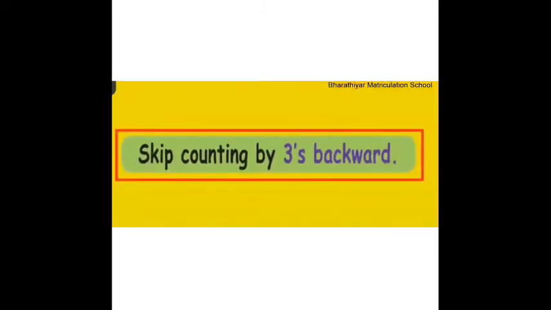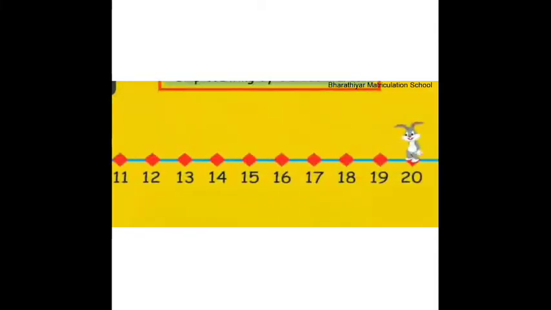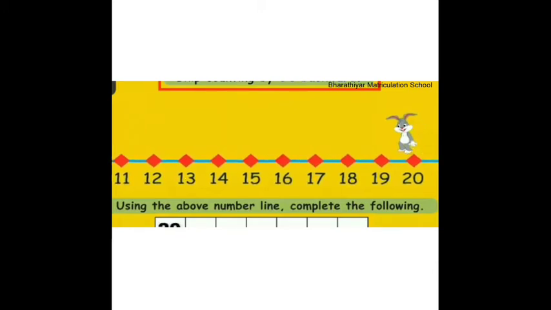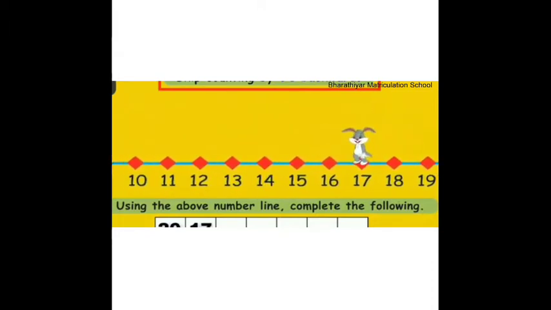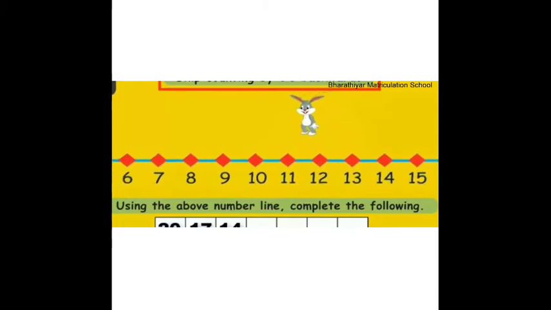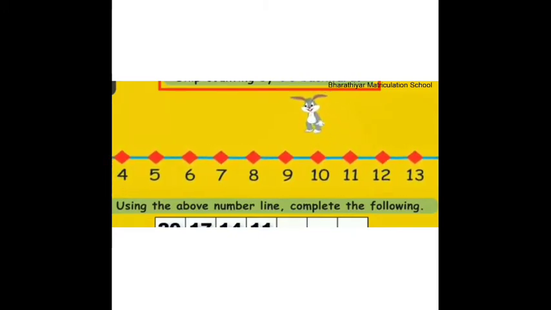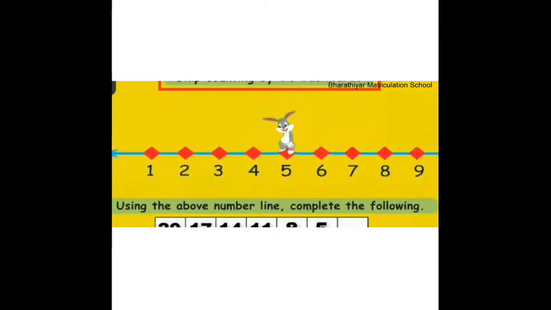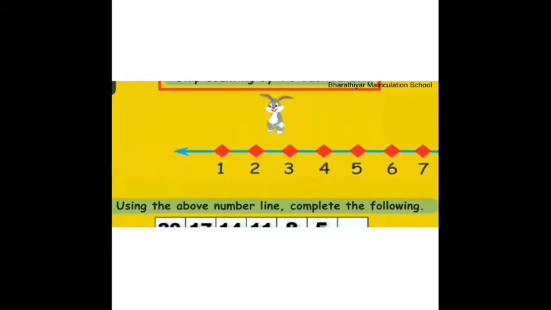Skip counting by 3's backward. Shall we write the numbers where the rabbit is going to skip jump by 3's backward? 20, 17, 14, 11, 8, 5, 2.